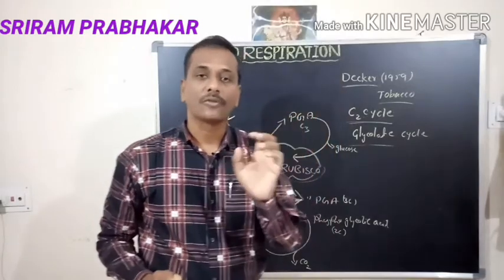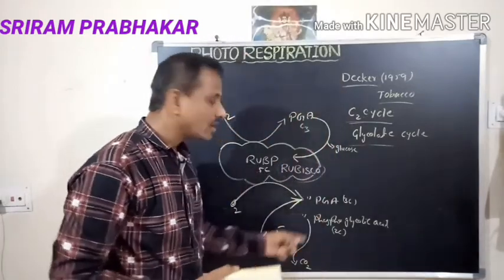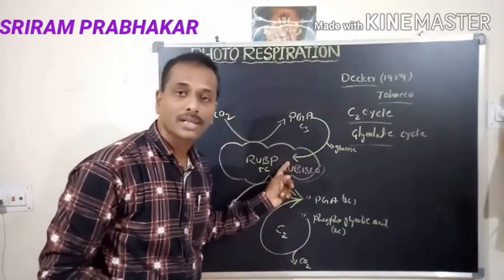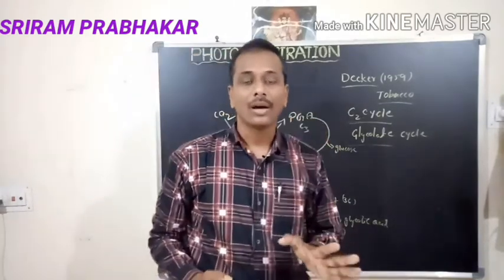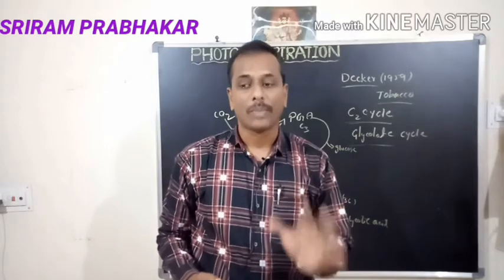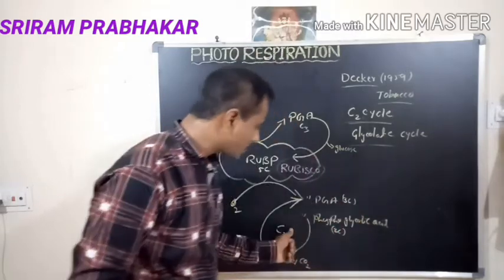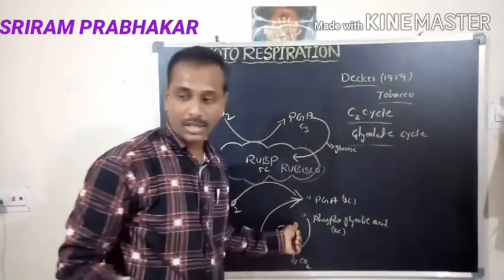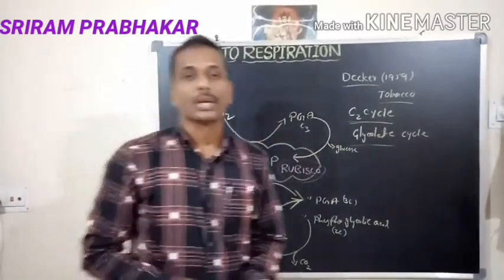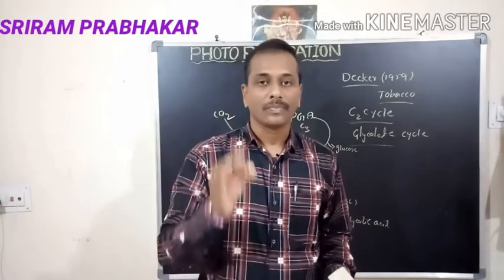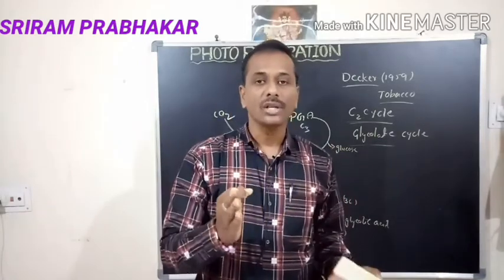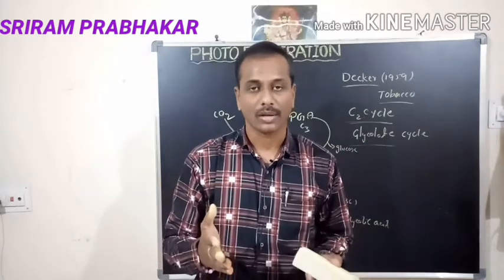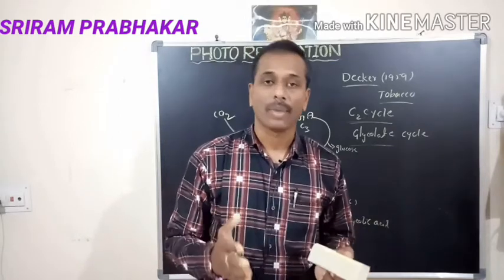Most scientists feel that this is an inhibitory factor. It can inhibit the C3 cycle and can reduce the productivity of the plant. But some scientists say that this process can give energy. In light energy, ATP and NADPH2 are formed, which is called assimilatory power.